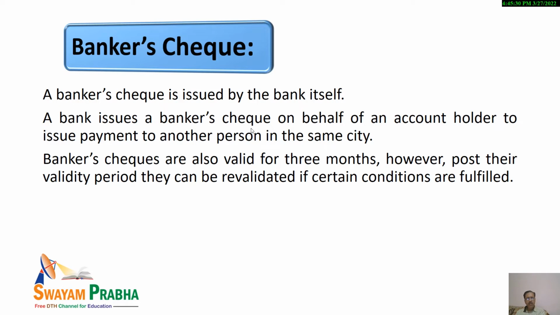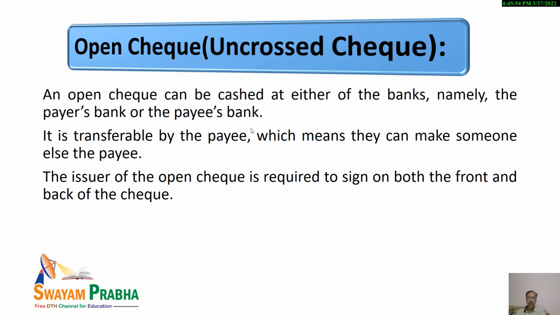And these are also valid for 3 months. Otherwise, after 3 months, you will not be able to encash it, as it will become stale. But one thing that is unique in this case is that even after the validity period, they can be revalidated after fulfilling a few conditions. But it is not so in case of other checks.